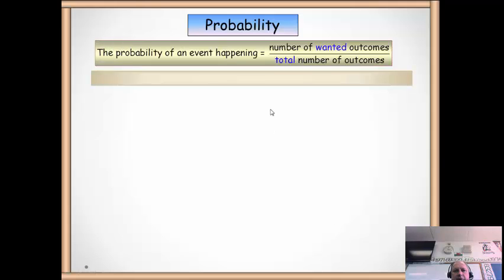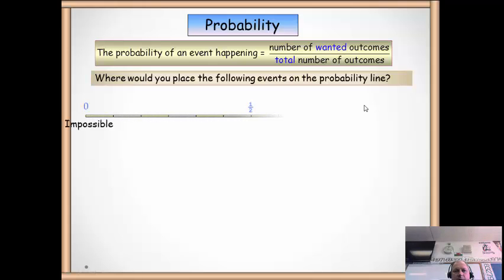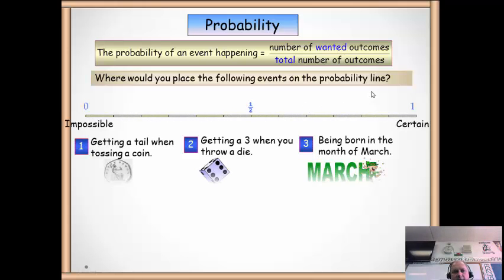Now, the definition of probability you should have met before: the probability of an event happening is the number of wanted outcomes over the total number of outcomes. Where would you place the following events on the probability line?